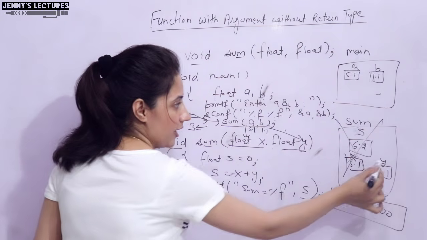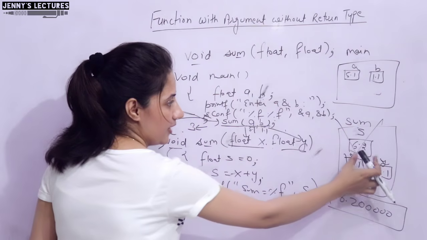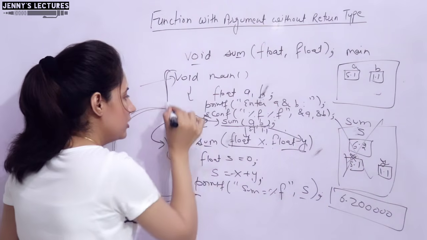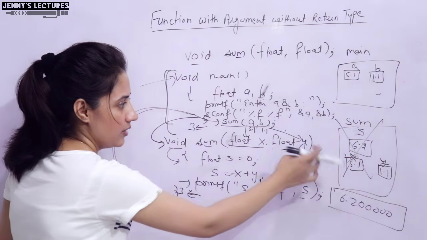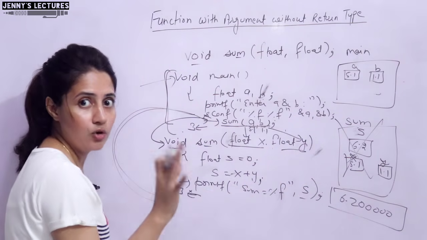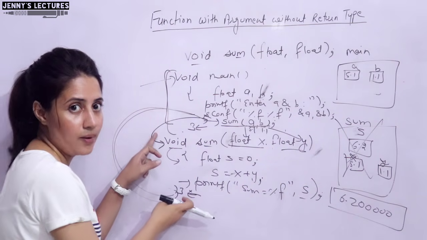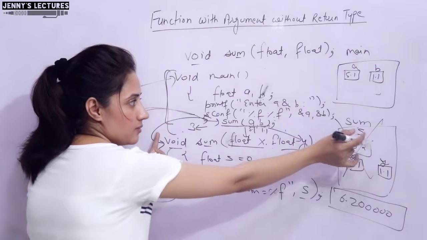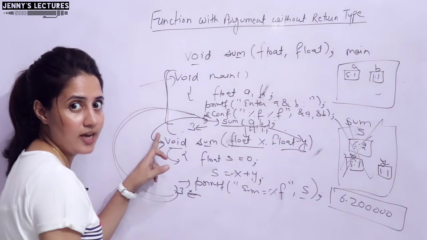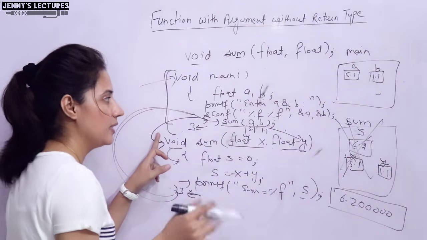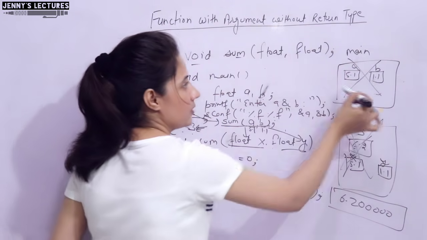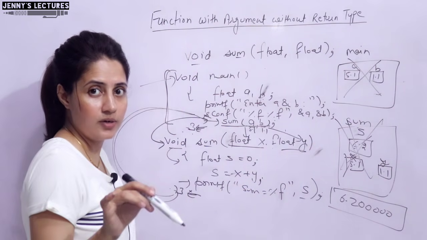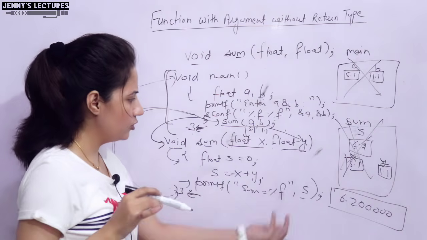Now we cannot use this x and y and sum within this main. Here you cannot write printf percentage f x or y. We cannot print, because outside of sum they are nothing. Now these have vanished, the memory has been freed. So now control will reach here. Now exit from the program, and this is also freed, memory has been freed. So this output you will get.